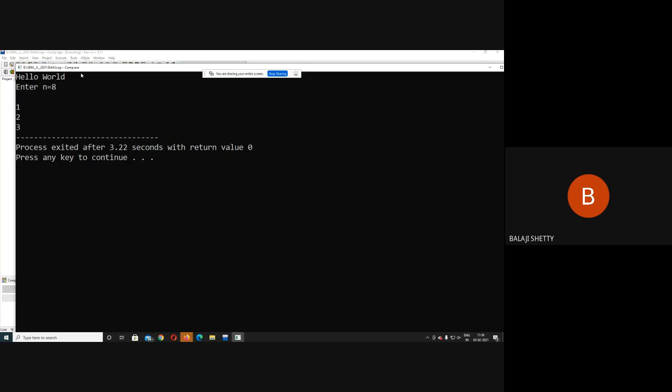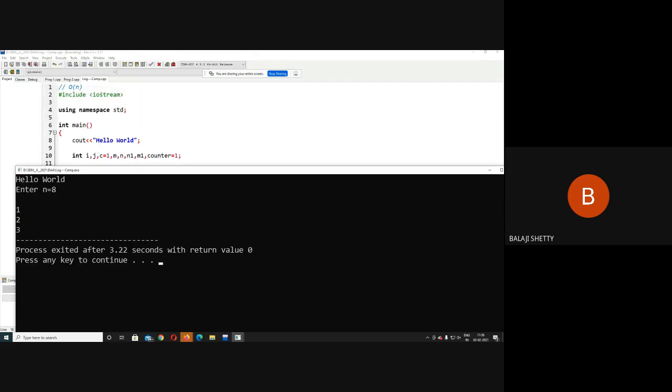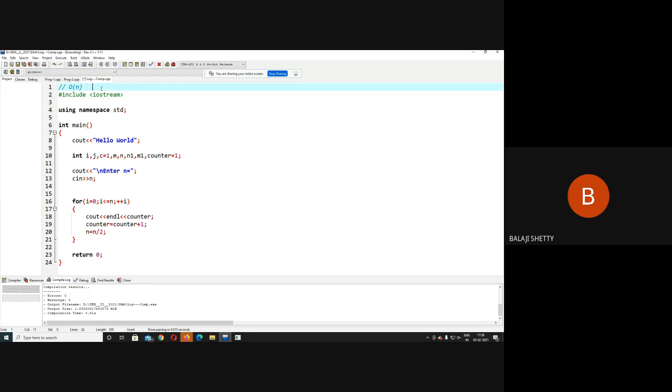What is the relationship of this output? How do we know that 8 gives 3? Here your complexity is equal to log n to the base 2. By default its base is 2.